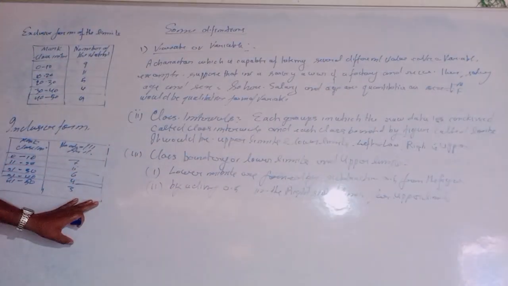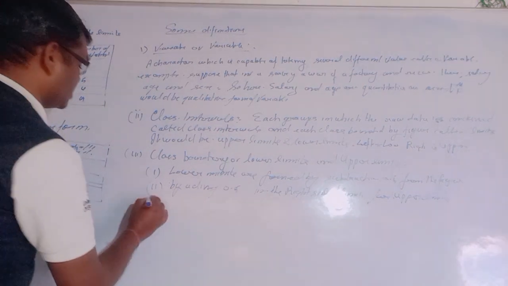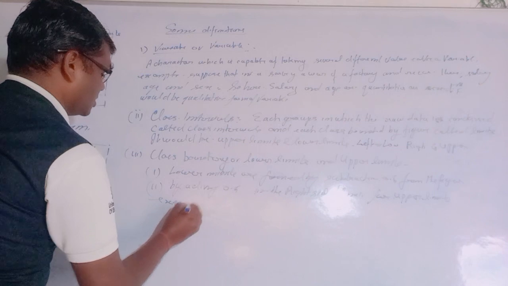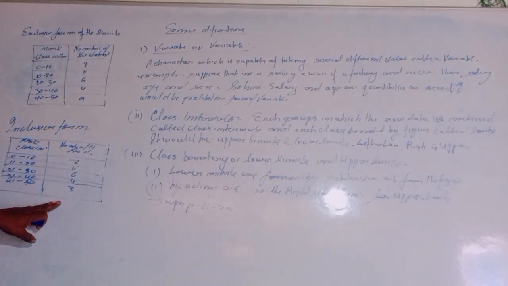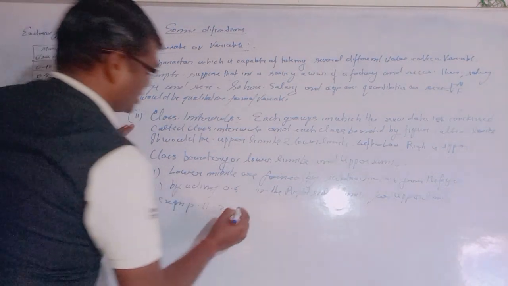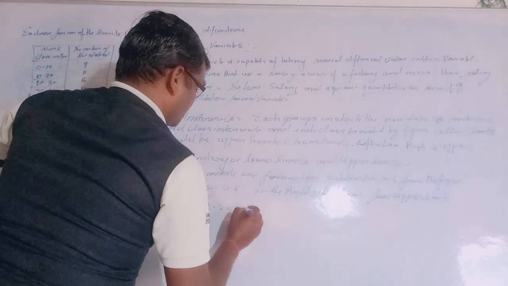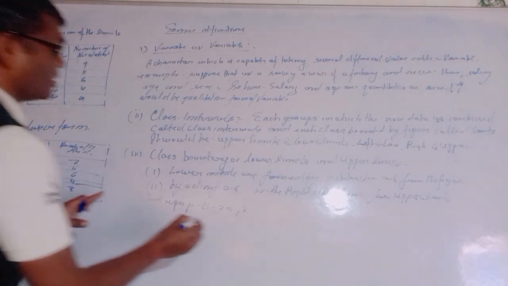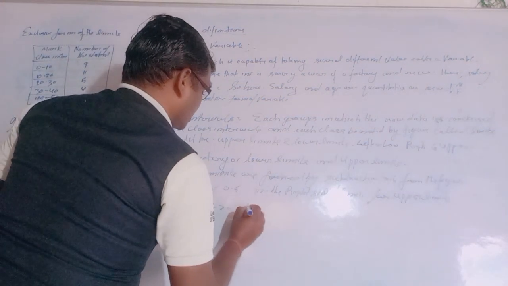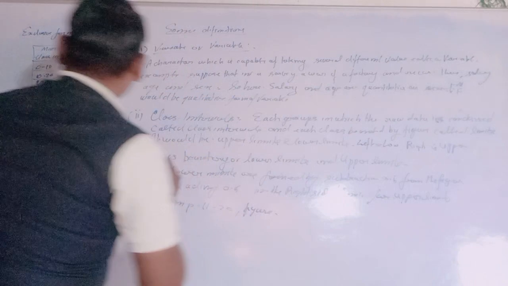Now we will discuss the others. For example, 11 to 20. The true limits are given here, and I have written the example in a table form.